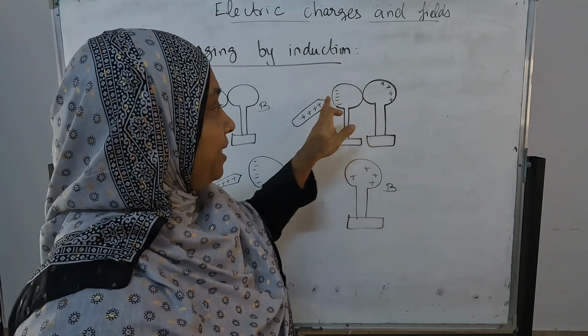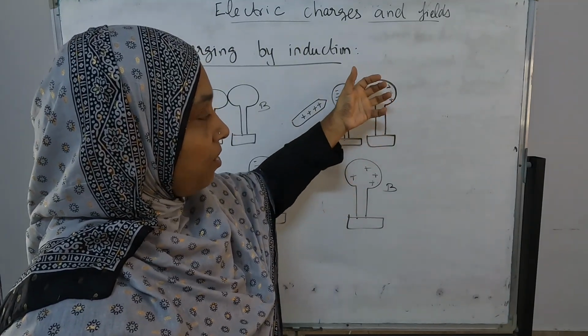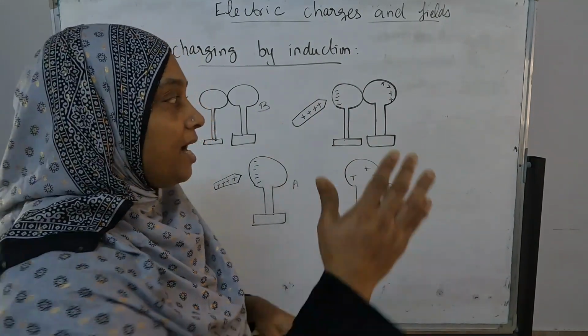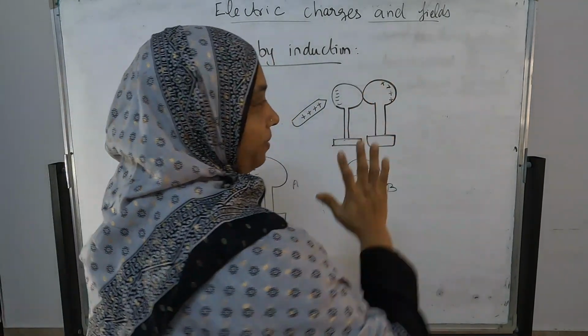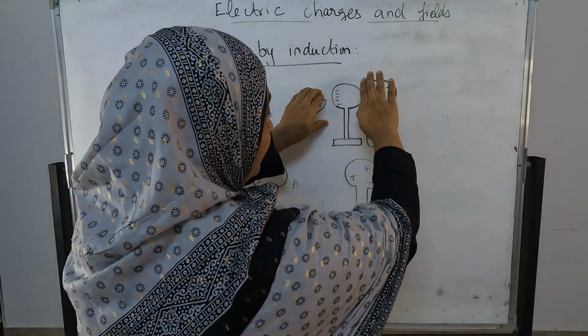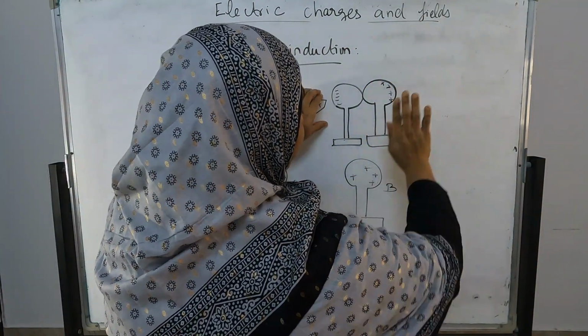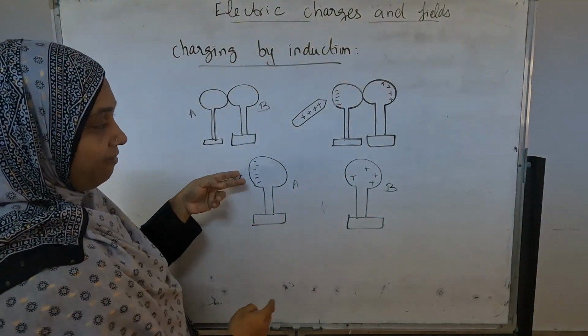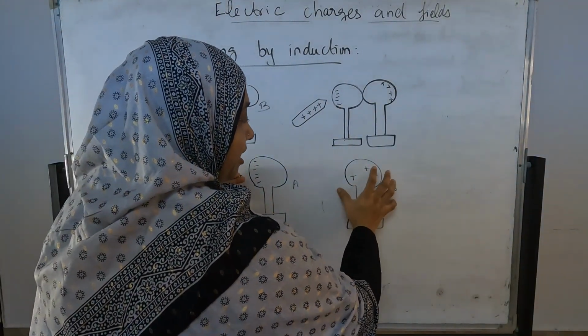What is happening at that time? The positive rod starts to attract all the negative towards it. So all the negative combine on one side and all the positive go to the other sphere. Now don't remove the rod. Keeping the rod here itself, we are going to move the other sphere away like this.